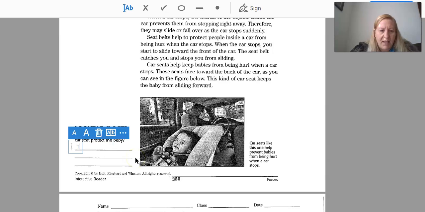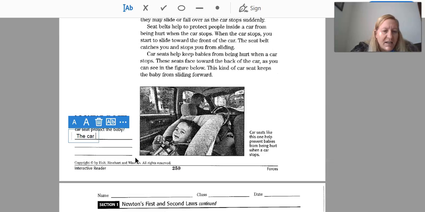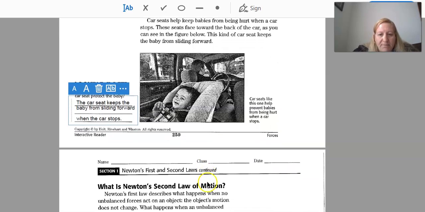Okay. The car seat keeps the baby from sliding forward when the car stops. Okay? All right.